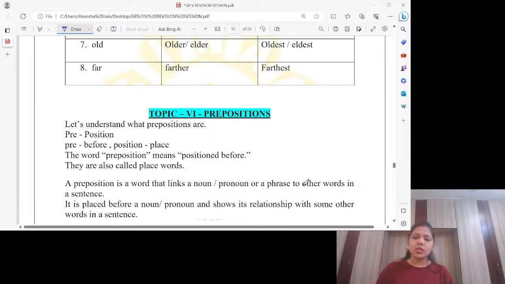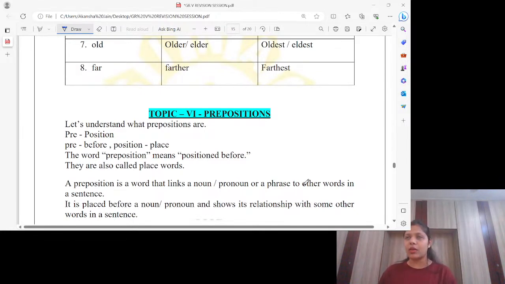See, preposition, we can split the same word into two parts, pre and position. What's the meaning of pre? Pre means before. We do it now.